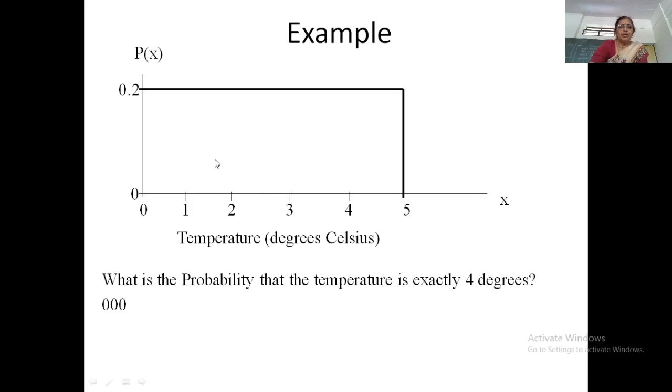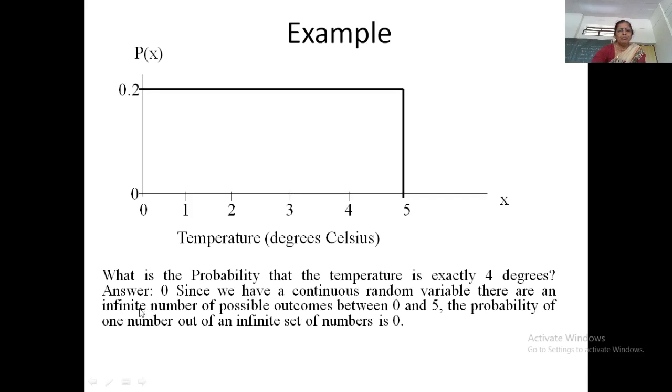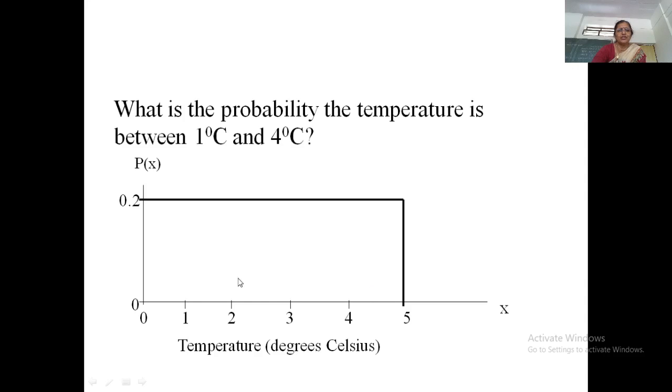Now suppose my question is like this: what is the probability that the temperature is exactly equal to 4 degrees? Now this 4 is an exact value, an isolated value, and we know that for any continuous probability distribution, the probability of a single point is always taken as 0. Therefore, in this case, the probability x is equal to 4 is taken as 0.